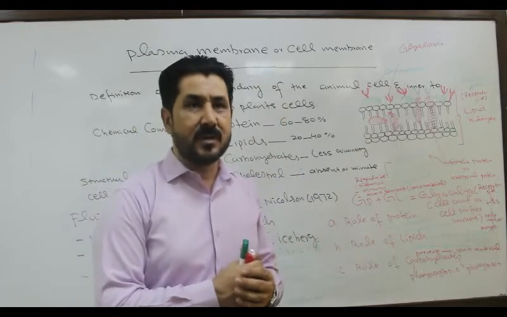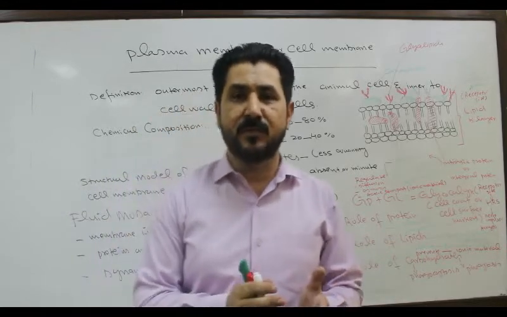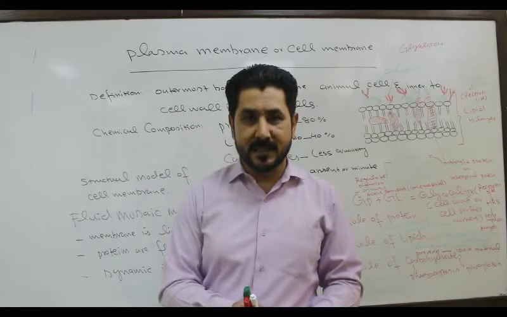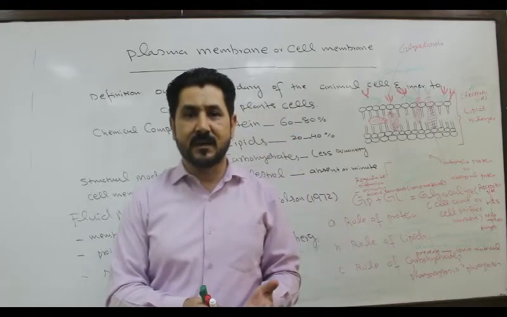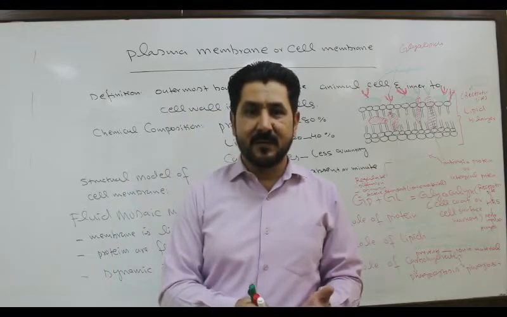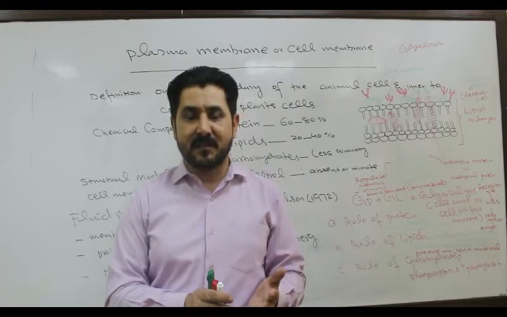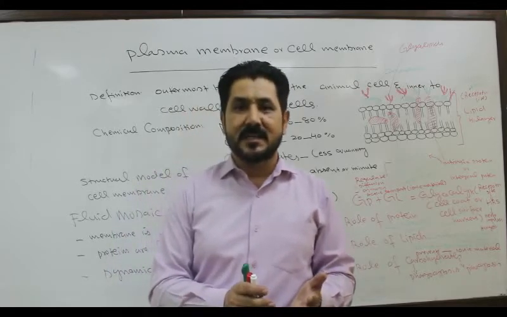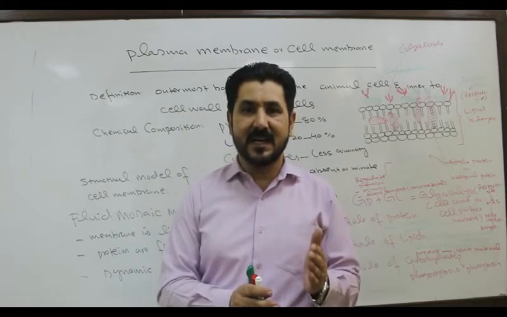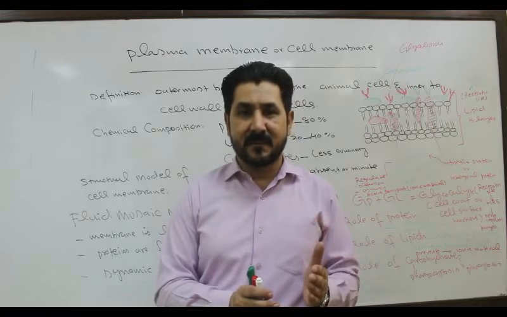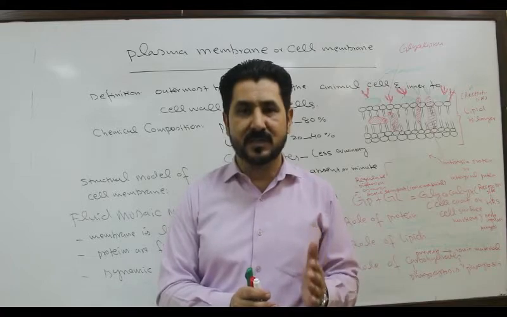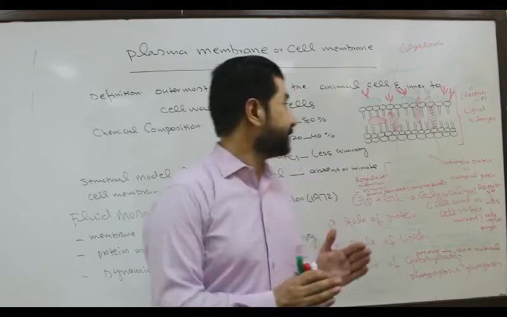So cell membrane is the membrane which surrounds all the living cells, whether they are prokaryotic or eukaryotic cells: plant cells, animal cells, fungal cells, bacterial cells, algal cells. But in the case of plants, bacteria, and fungi, cell membrane is the second layer which lies beneath the cell wall. But in the case of animal cell, this is the outermost layer, the outermost boundary which surrounds the cell.